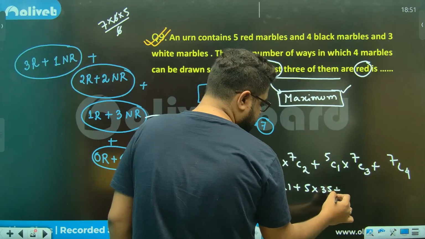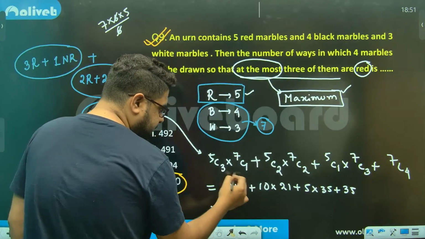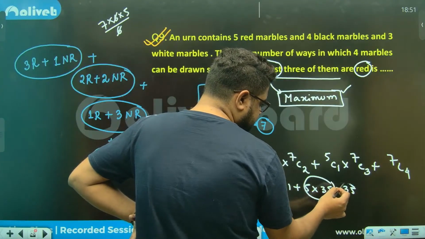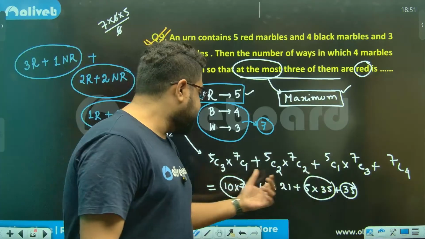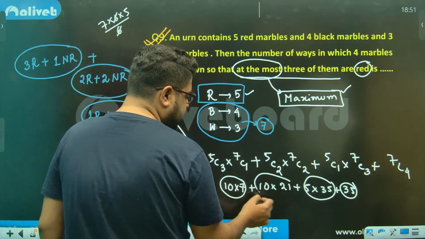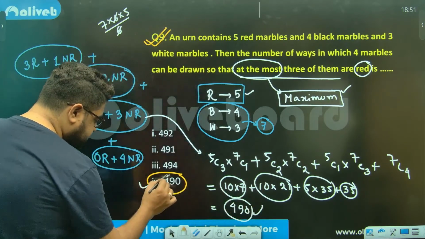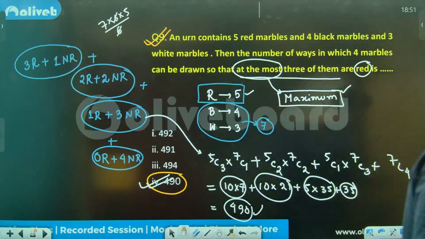And 7C4 is also 35, so 70 here, and this is 6 times 35, meaning 3 times 70 and 4 times 70, that is 280. 280 plus 210, 490. So Soumya, you were absolutely correct. 490 is your correct answer. Perfect.